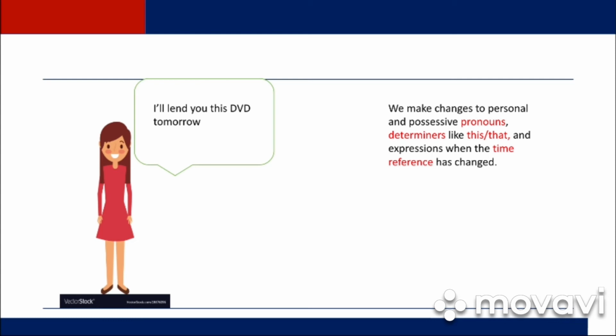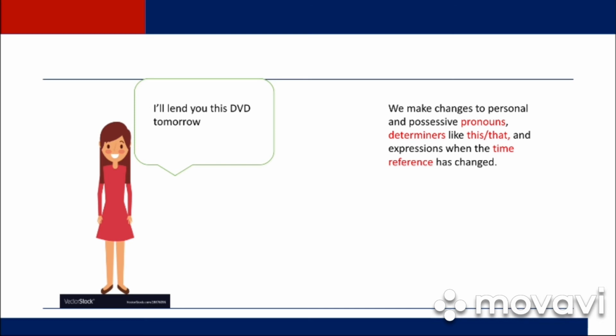So here is another example. "I'll lend you this DVD tomorrow." So how are we going to change this sentence into reported speech? We make changes to personal and possessive pronouns.